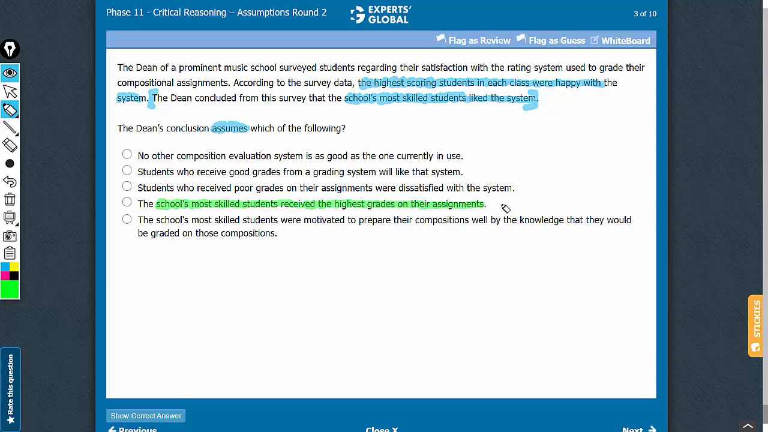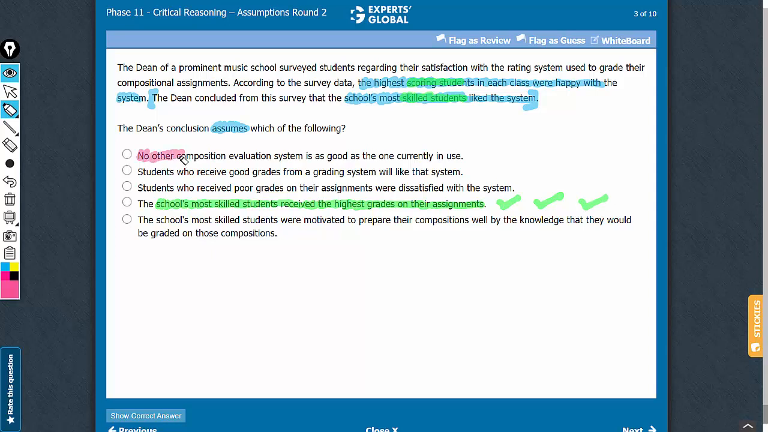Answer choice D strengthens the argument, and this is something that must be true for the argument to hold ground. If the school's most skilled students are not those with the highest grades, then this connection is broken and the conclusion would be weakened. So the assumption negation test also confirmed that answer choice D is a valid assumption.